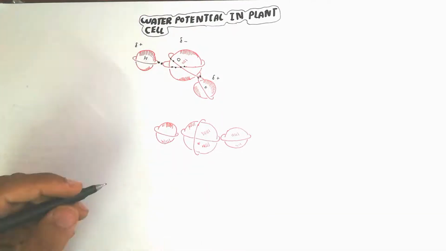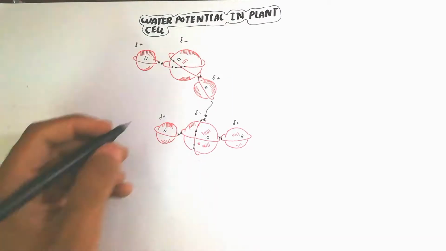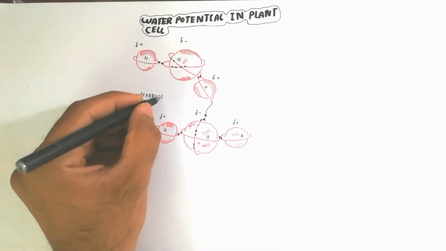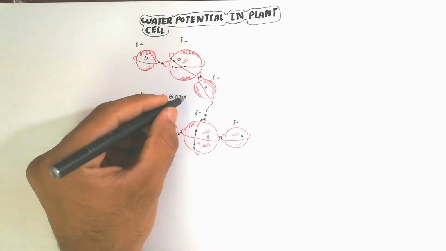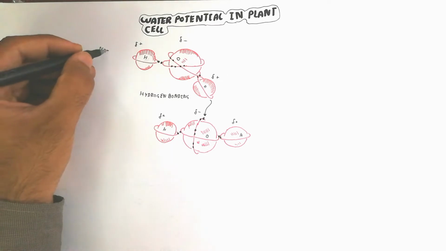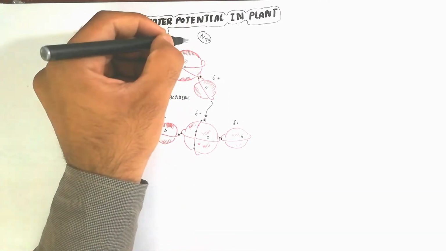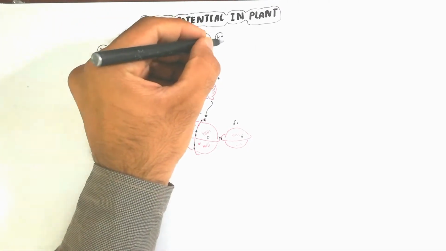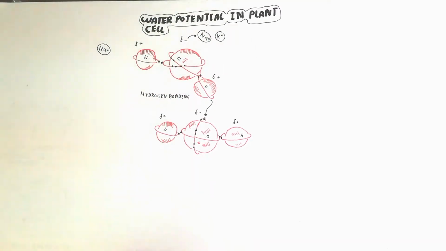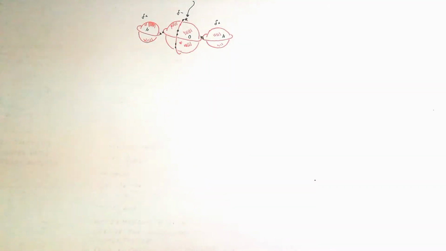So here is the water. The water molecule contains two hydrogen atoms and one oxygen atom. There are two partial positive charges on the hydrogens and a partial negative charge on the oxygen. There's hydrogen bonding, where the partial negative charge of oxygen attracts the partial positive charge of hydrogen. Sodium and potassium ions are also attracted toward the water. So hydrogen bonding occurs due to the semi-donation of electrons.